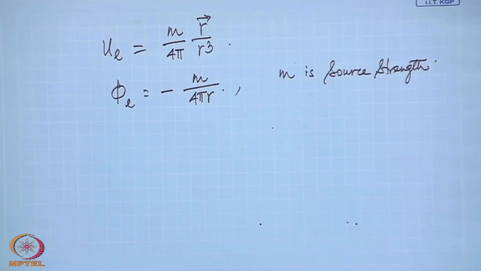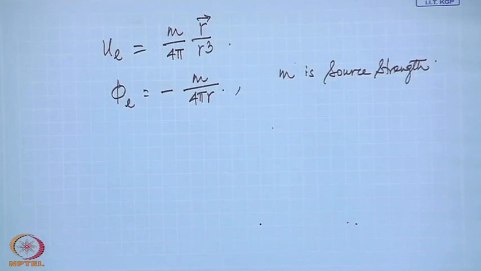Physically, you can think that at one point we are increasing the volume by m, just at one point. You can very easily do it by discharging through, say, a pipe or tube in a fluid, at the rate of m. So, that is a point source.